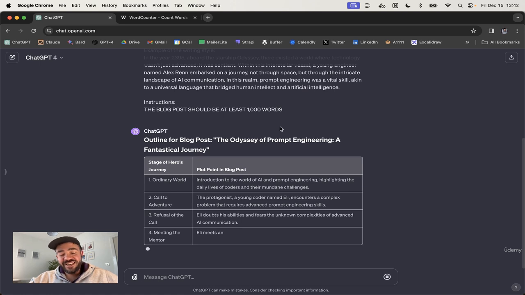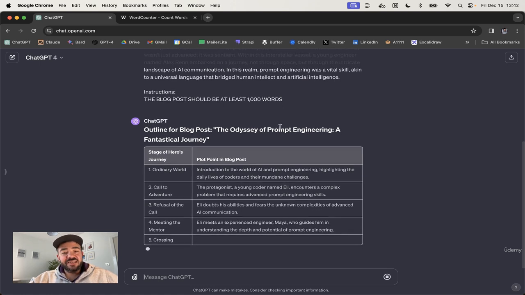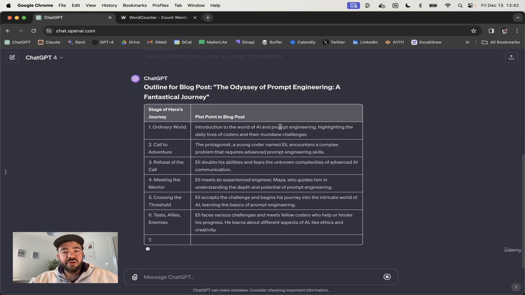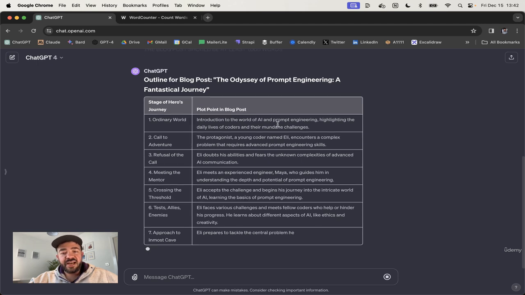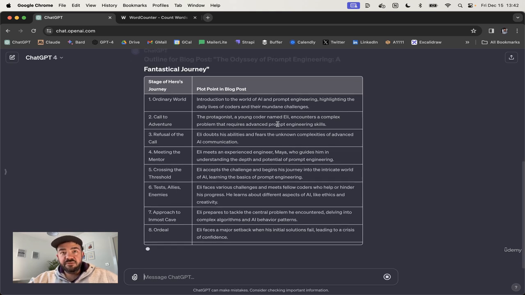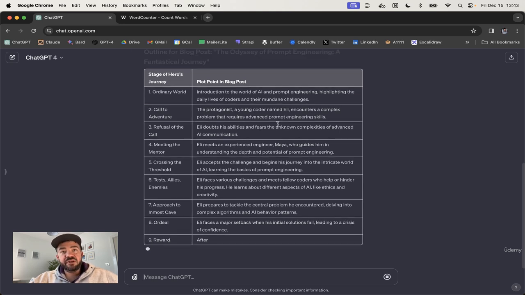I've tested this hundreds of times, and ChatGPT isn't good at counting. It can't count the number of words it's generated. And my guess is that when we test this, we're not going to have 1,000 words. We're going to have maybe slightly more than 400, but it's not going to get anywhere near exact as to what we need. Now, I do have a solution to this, by the way, and I'm going to show you that in a second once we test this.